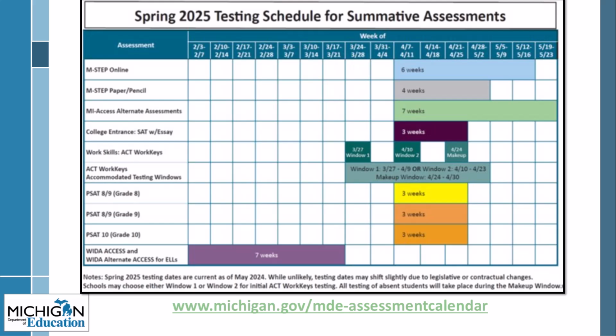This summative testing schedule is located on the PSAT webpage under the Important Dates Assessment Calendar page. The testing schedule, as well as the detailed lists of important dates for each Grade 8 component, are available in different formats when selecting List of Important Dates from the PSAT webpage.